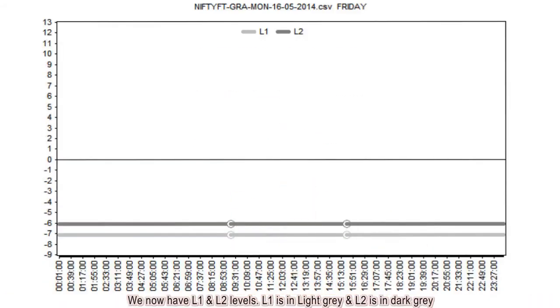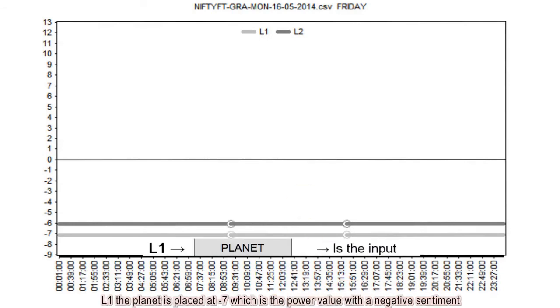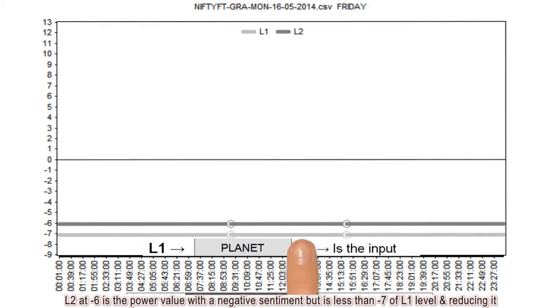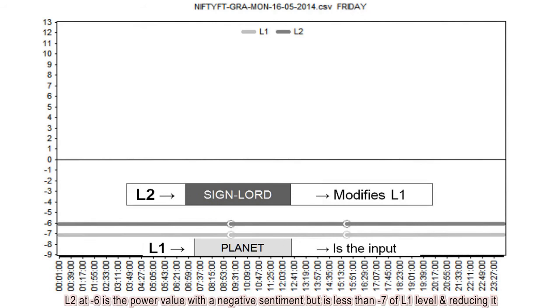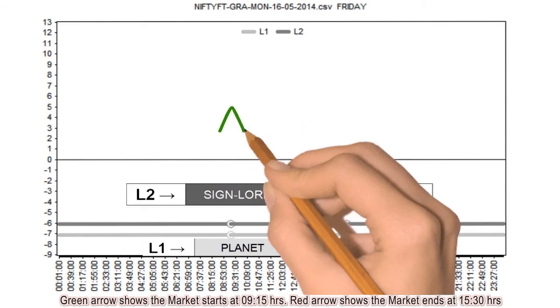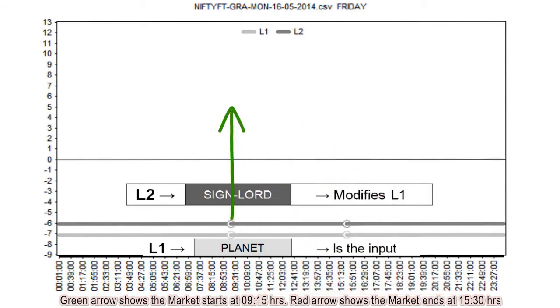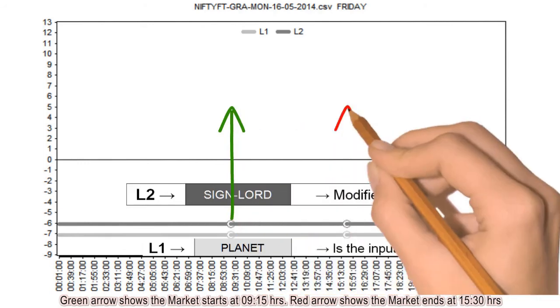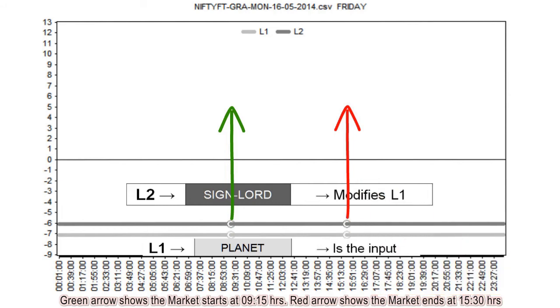We now have L1 and L2 levels. L1 is in light gray and L2 is in dark gray. L1, the planet, is placed at -7, which is the power value with a negative sentiment. L2 at -6 is the power value with a negative sentiment but is less than -7 of L1 level and reducing it. Green arrow shows the market starts at 9:15 hours. Red arrow shows the market ends at 15:30 hours.